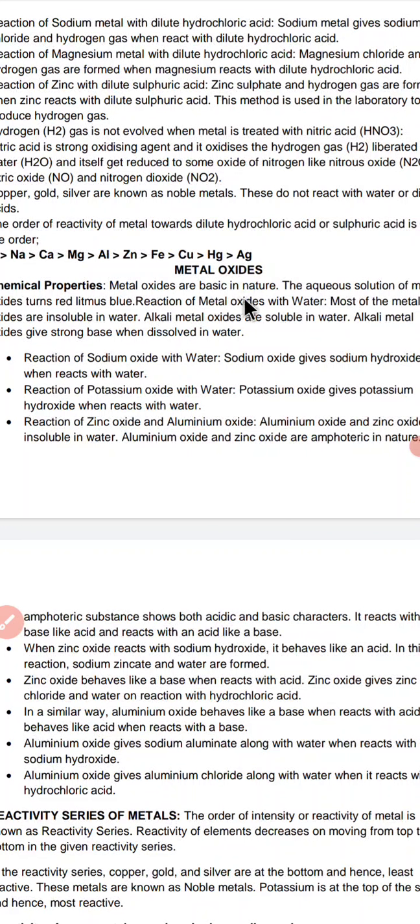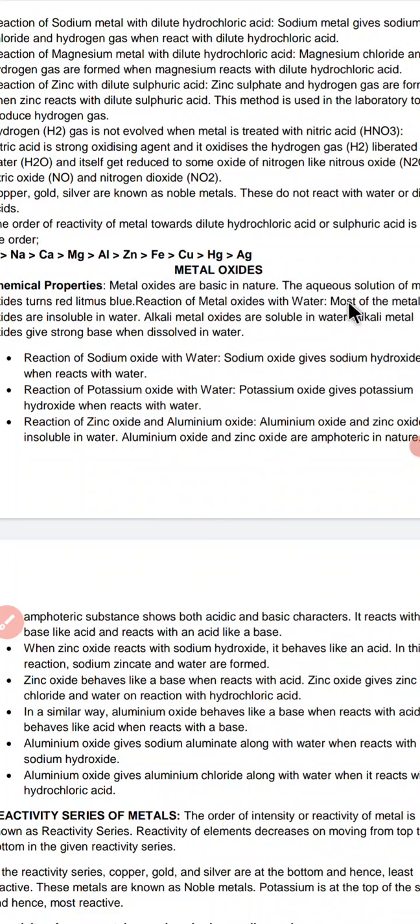Metal oxides are generally basic in nature. That is, the aqueous solution of a metal oxide turns the color of red litmus to blue. As they are basic or alkaline in nature, they change the color of red litmus to blue. On reacting a metal oxide with water, we get the corresponding bases. So just remember, whenever a metal oxide reacts with water, it gives us bases.